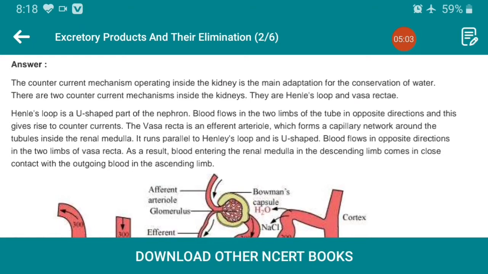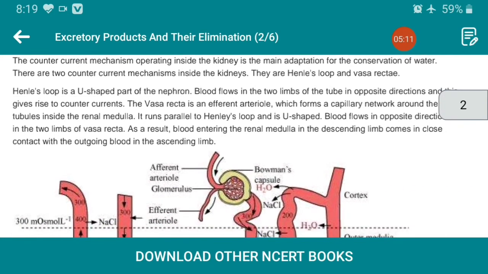There are two counter current mechanisms inside the kidney. They are Henle's loop and vasa recta. The Henle's loop is a U-shaped part of the nephron. Fluid flows in the two limbs of the tube in opposite directions, and this gives rise to the counter currents. The vasa recta is an efferent arteriole which forms a capillary network around the tubules inside the renal medulla.